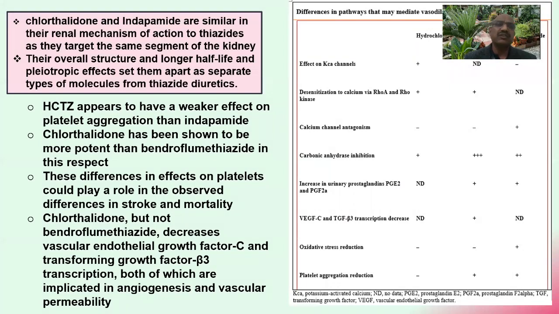If you compare chlorthalidone with indapamide, they are similar in their renal mechanism of action, two thiazides, as they target the same segment of the kidney. Their overall structure, longer half-life and pleiotropic effects set them apart as separate types of molecules from thiazide diuretics. This point is very, very important.